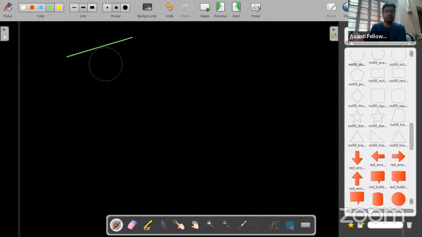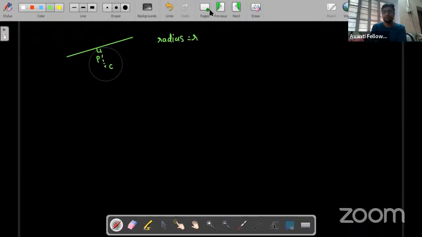If the center is C and the distance from center to the tangent is P and the radius of this circle is R, can you guys tell me the condition?